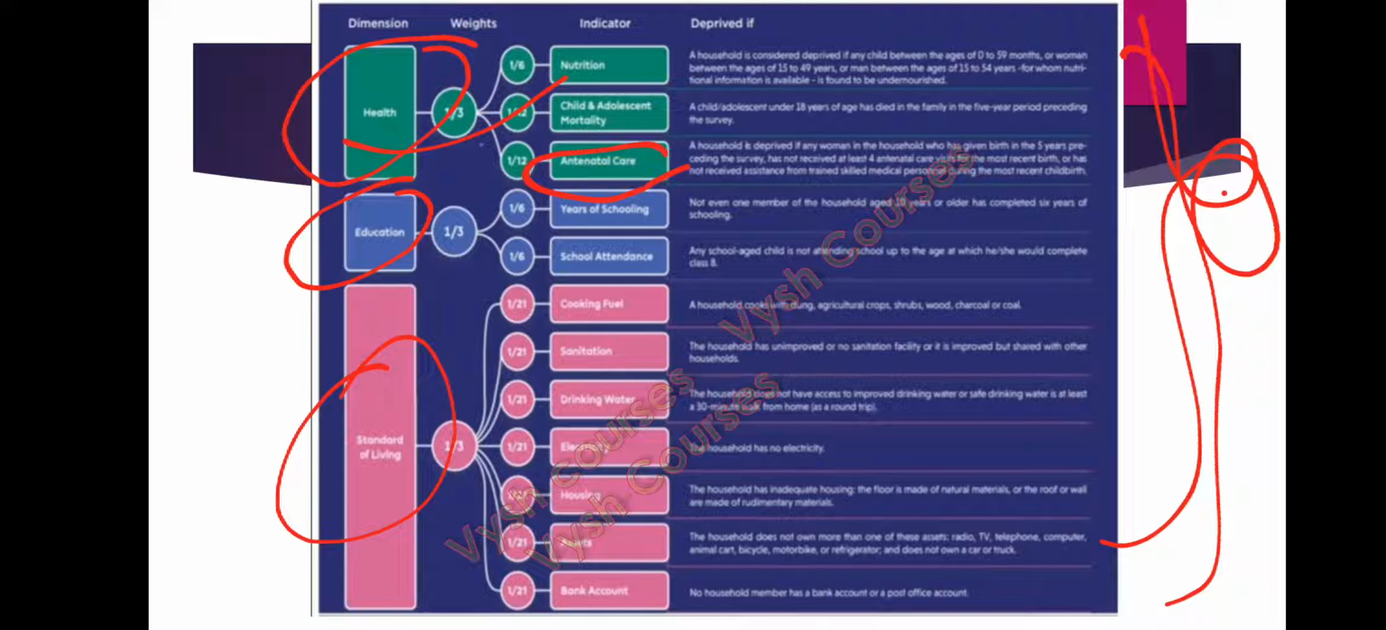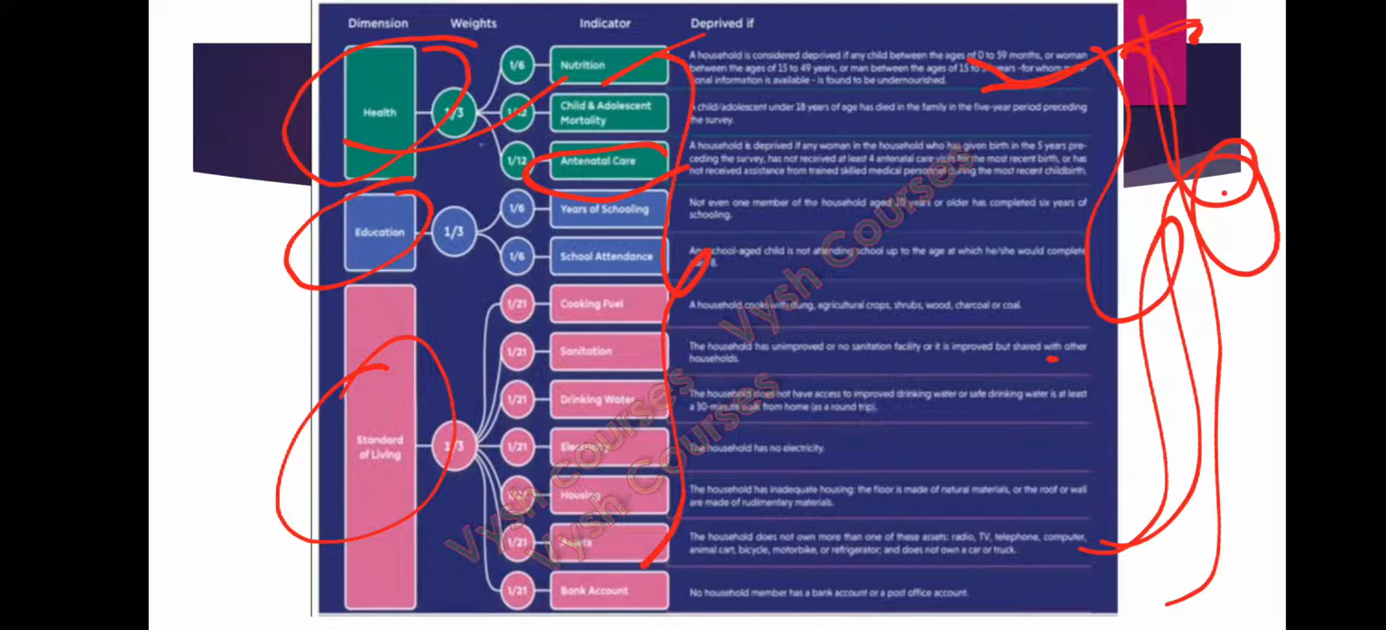how the people are calculated to be deprived based on nutrition. For example, if I take nutrition, a household is considered deprived if any child between the ages of 0 to 59 months, or woman between the ages of 15 to 49 years, or man between the ages of 15 to 54 years, for whom nutritional information is available, is found to be undernourished. So the household is said to be deprived based on nutrition if this condition is satisfied. So if you want to read in detail, just pause the video and read them. It's not much necessary, but there's nothing wrong in knowing them.